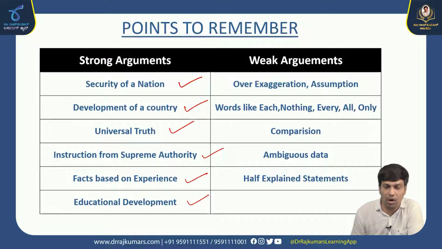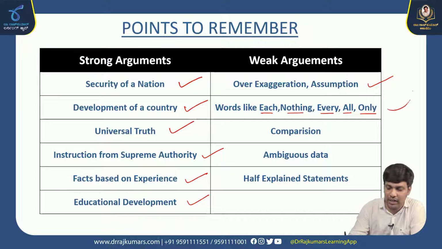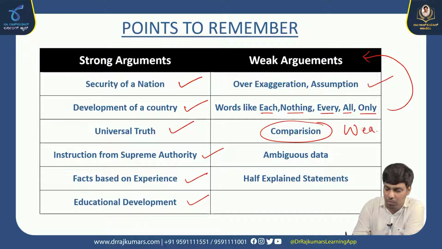Then coming on to weak arguments, when the arguments are based on over exaggeration or on assumption, then we need to consider those arguments as weak arguments. And also words like each, nothing, every, all and only always fall under the weak argument category. Third one, comparison. Comparison is also a weak argument. Fourth one, ambiguous data. If your data is unclear while proceeding, then such arguments become weak. Ambiguous data is nothing but unclear data.